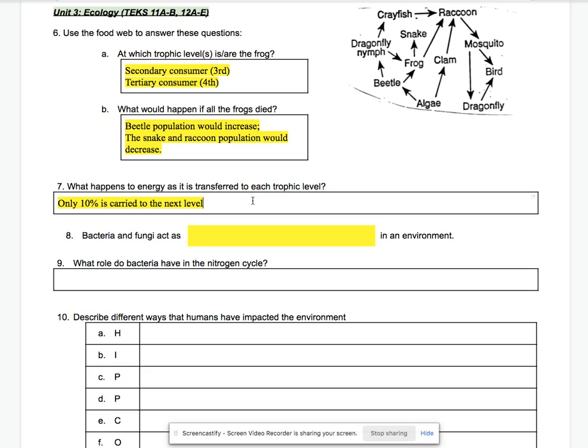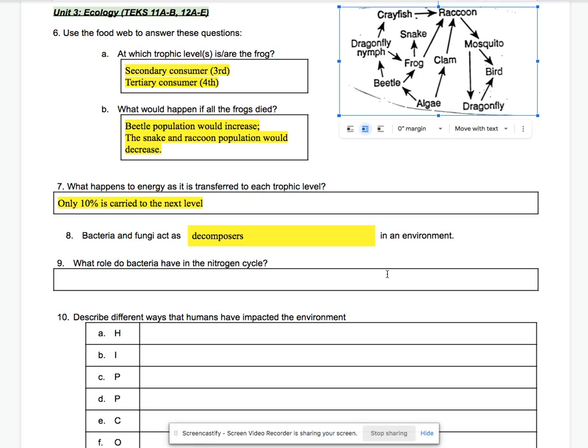Number 8, bacteria and fungi are going to act as decomposers in the environment. And by that, they're going to eat up all the dead matter, all the decay of those organisms in the food web or the food chain. So out of all of these organisms here, the bacteria and fungi are going to eat up all of the dead, decaying parts.